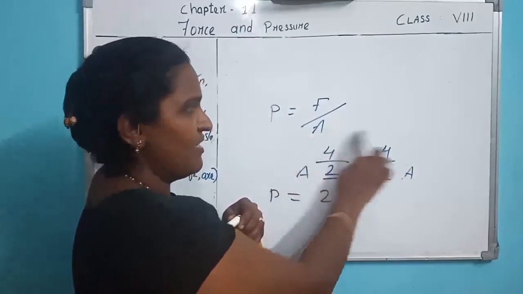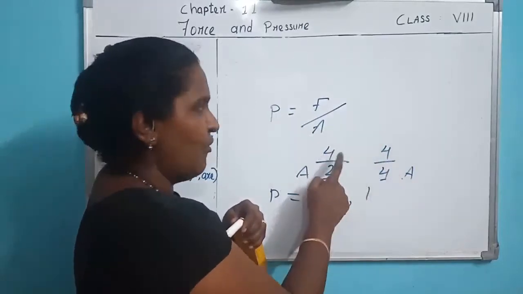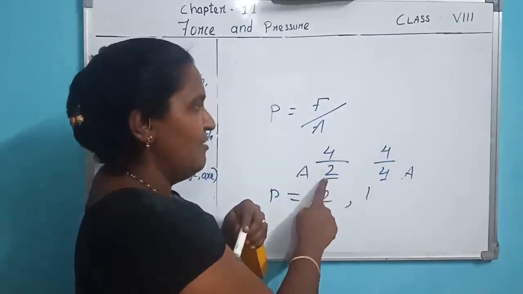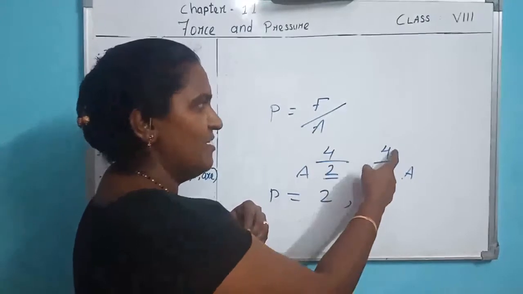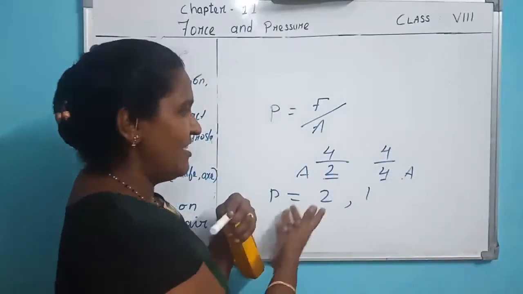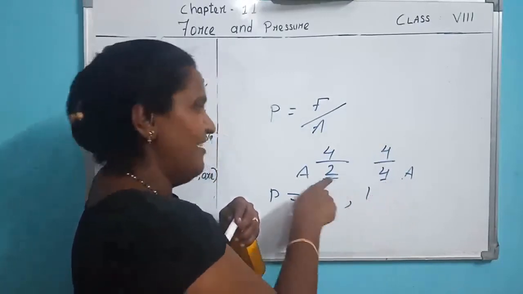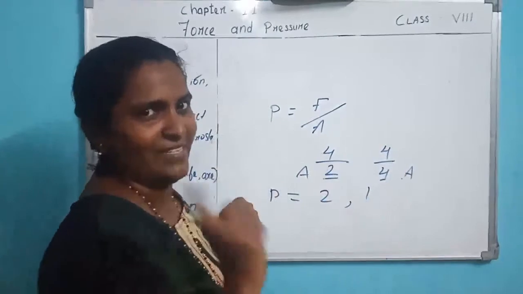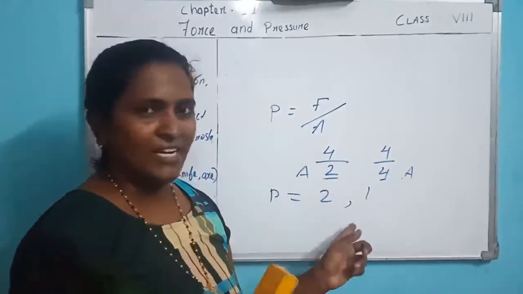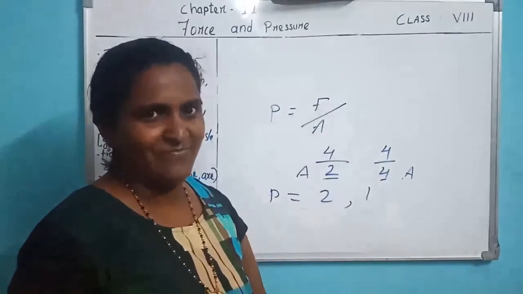Down is area, up is force. 4 Newton force per 2 square meter area, and 4 Newton force per 4 square meter area. Where will the pressure be more? Where there is more area, less pressure. Where there is less area, more pressure. I think you might have understood this. So pressure is inversely proportional to area.